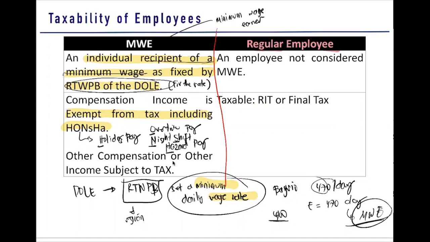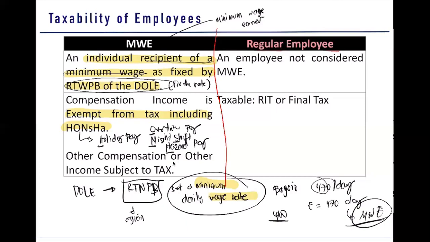What are these items of Honsha? These are premium payments because of extra work done. So what is a holiday pay? Holiday pay is given to the employee in case the employee worked during a holiday. In case the employee worked during the holiday, you are given a holiday pay.